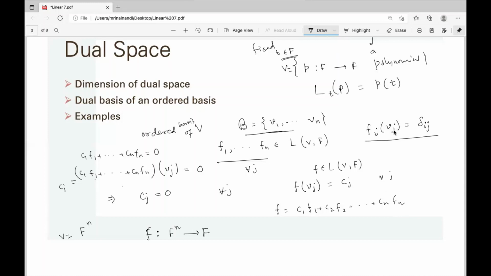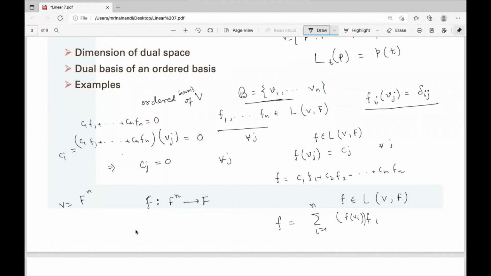Unique in what sense? This is unique in the sense that for each linear functional f, f is the sum over i equal to 1 to n of f(vi) fi, where the coordinates c1, c2, ..., cn are the f(vi). So f can be written in this form. If you want to write f in this form, then these fi's are unique.